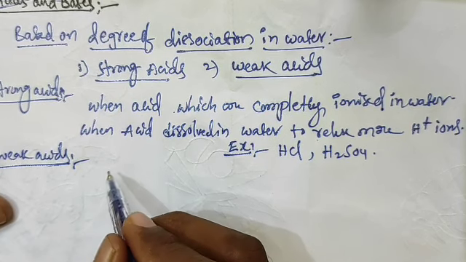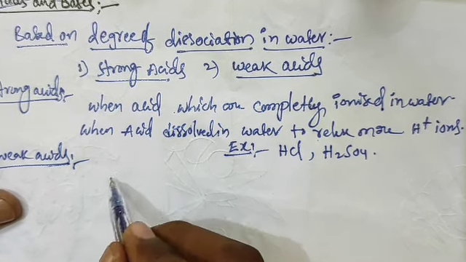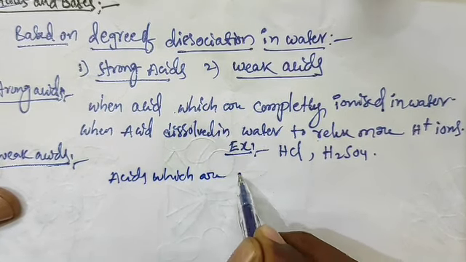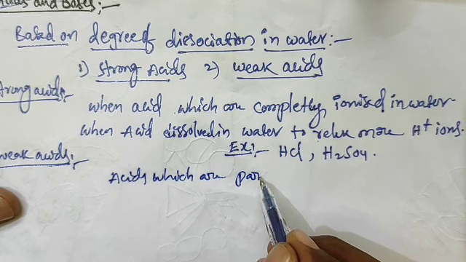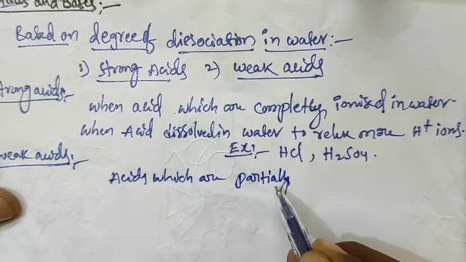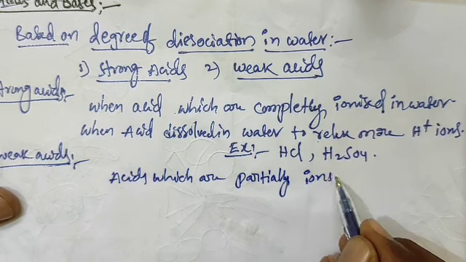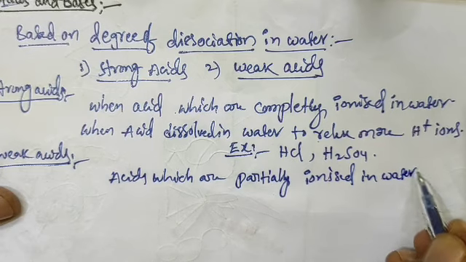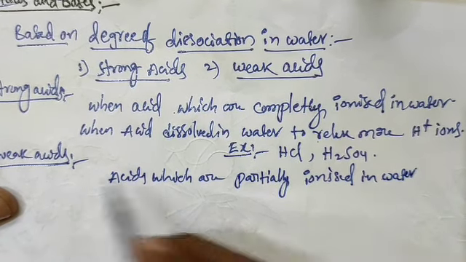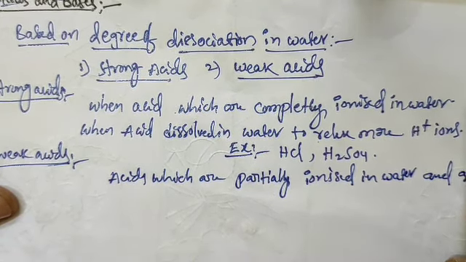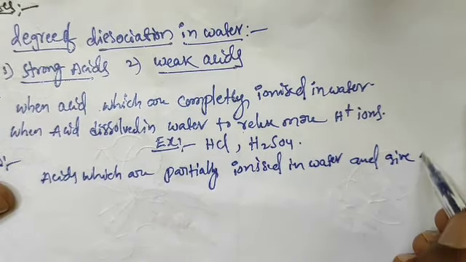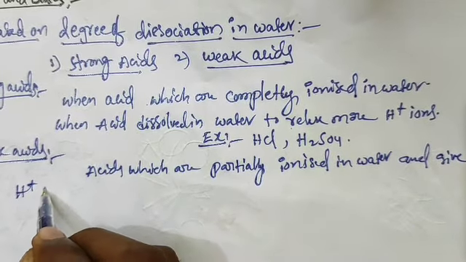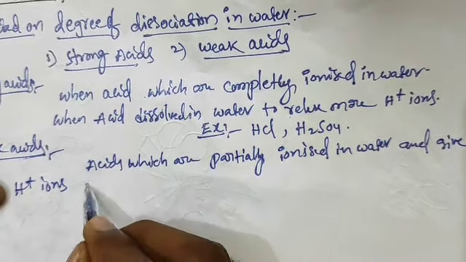Weak acids are acids which are partially ionized in water and give fewer H plus ions in water.